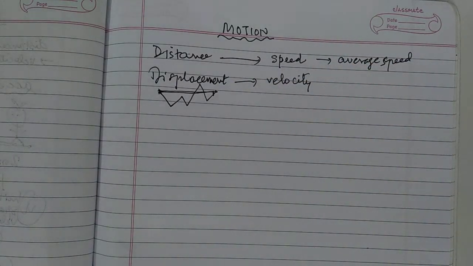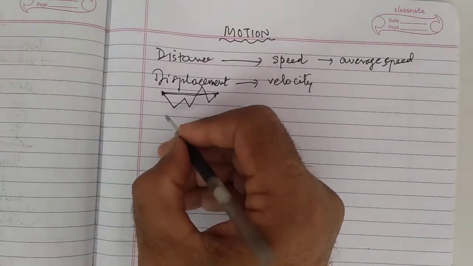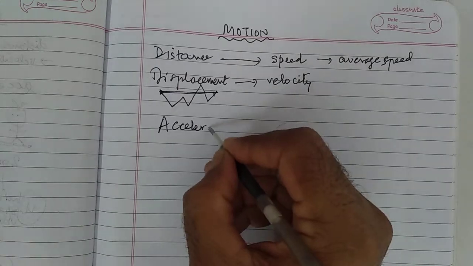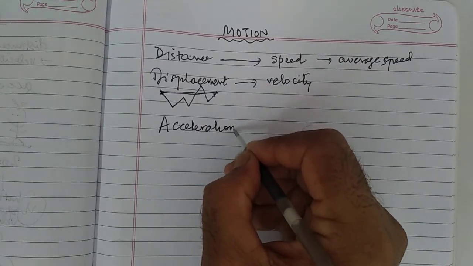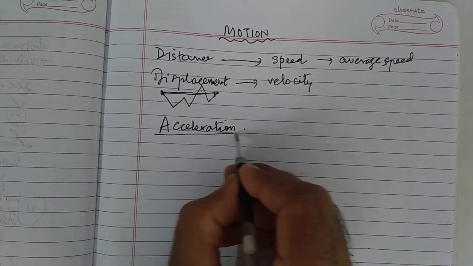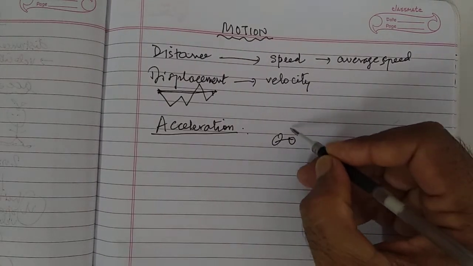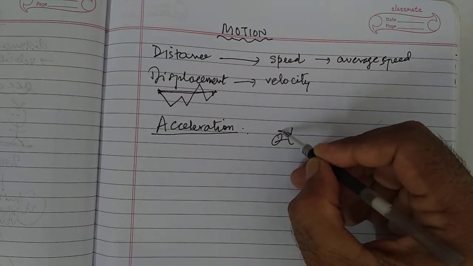Now we are going to learn something quite interesting, a thing called acceleration. You must be riding cycles, and you're riding the cycle slowly, waiting for a friend to come.